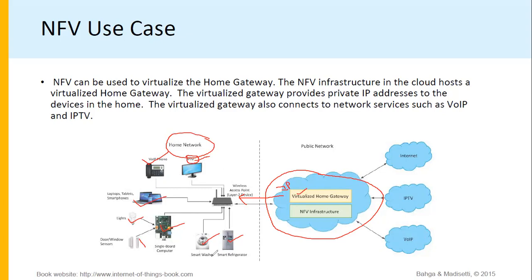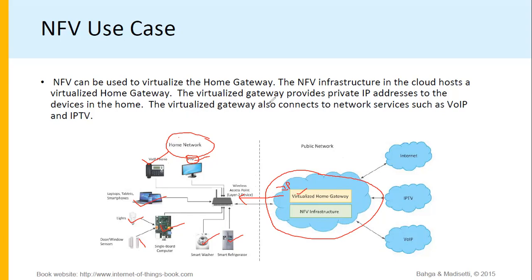So all these devices inside a home network are connected to a wireless access point, a layer 2 device, through which they connect to a public network, that is the virtualized home gateway with NFV infrastructure, which is hosted on cloud, which provides private IP addresses to the devices in the home.